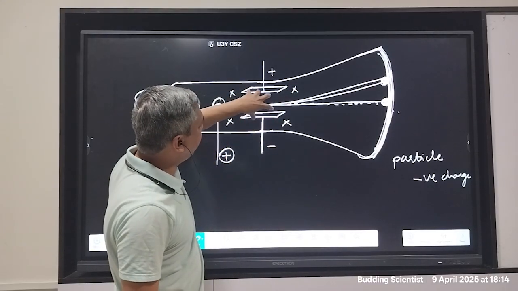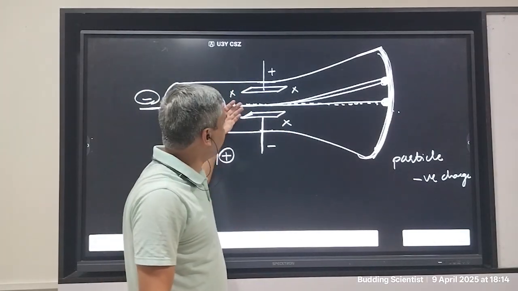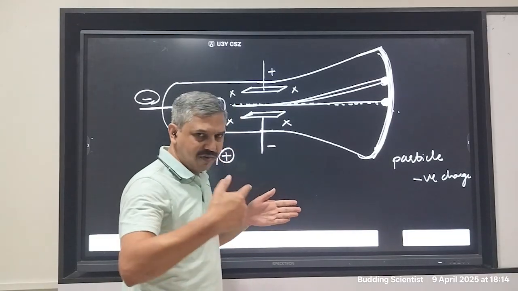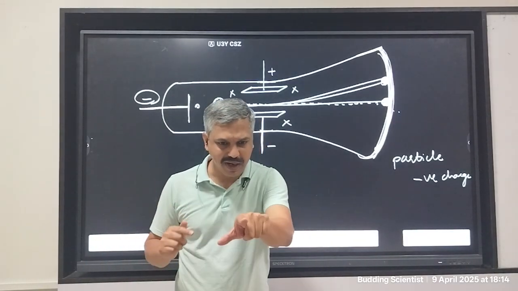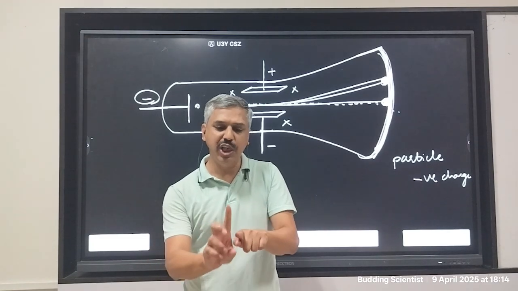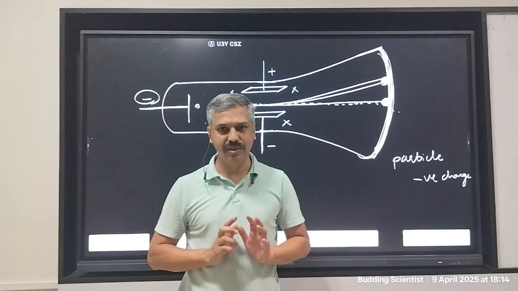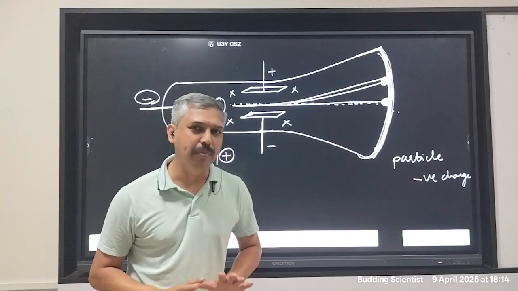So this magnetic field should have a force on the charged particle moving perpendicular. If the magnetic field is like this, and the charged particle is going like this, the positive charged particle will go upwards and the negative charged particle will go downwards. J.J. Thomson had worked it out completely.